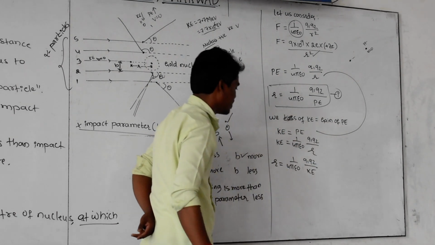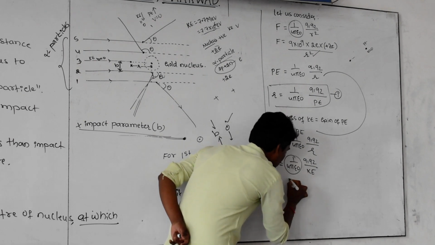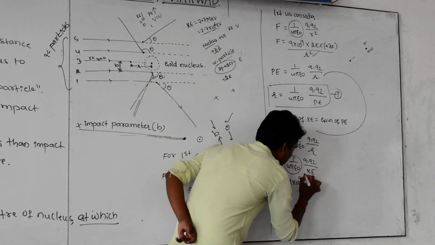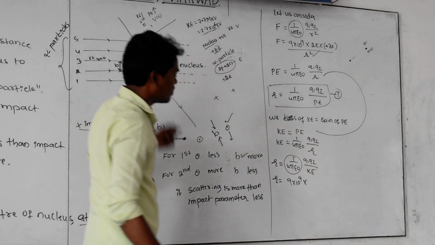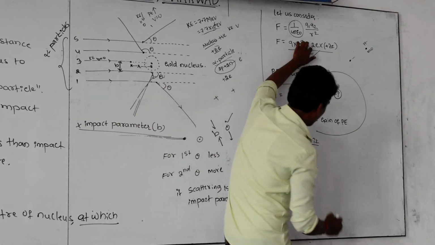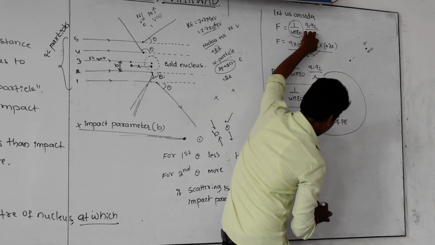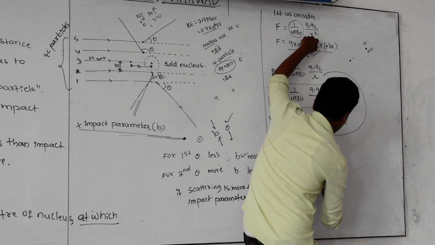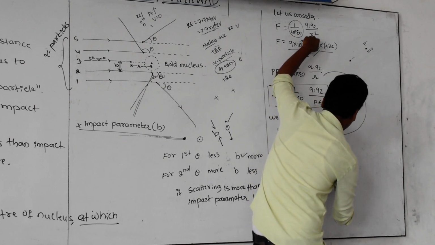And here R is equal to 9 into 10 to the power of 9 newton, and what is Q1? The charge of the alpha particle, that is 2 into E, and what is E? E is the charge of a proton, 1.6 into 10 to the power of minus 19.